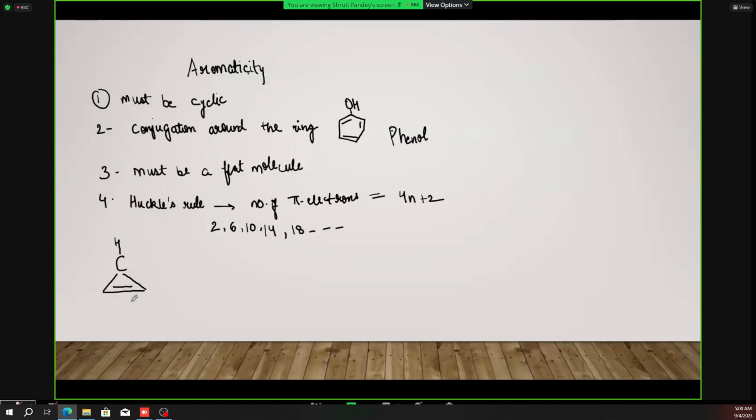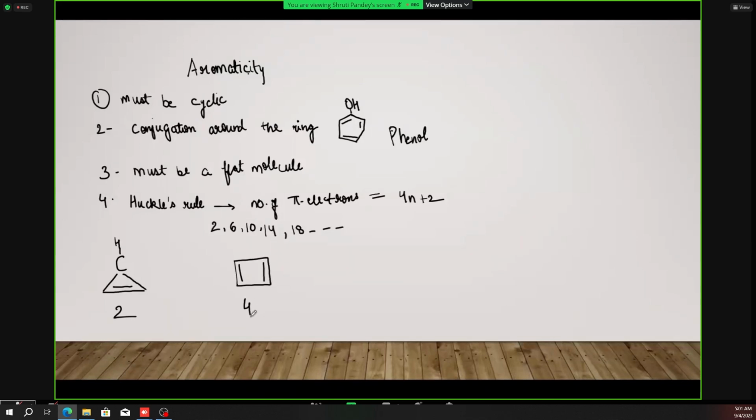Okay. So if you count the number of pi electrons, that is the number of electrons which are taking part in the pi bonding, that is the double bond over here. So there are 2 electrons taking part. So the number of pi electrons here is 2. So 1 pi bond means 2 electrons, right? Then talking about another example, this is a cyclic compound with 4 carbon atoms, and here we have 2 double bonds. So if 1 pi bond means 2 electrons, here are 2 bonds, that means the number of electrons is 4.